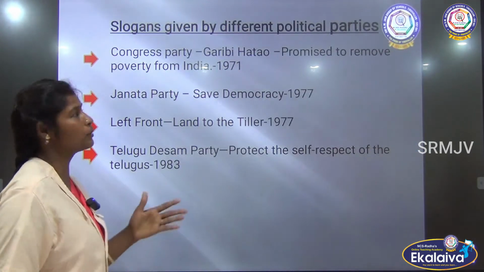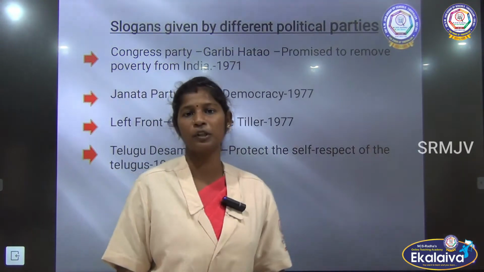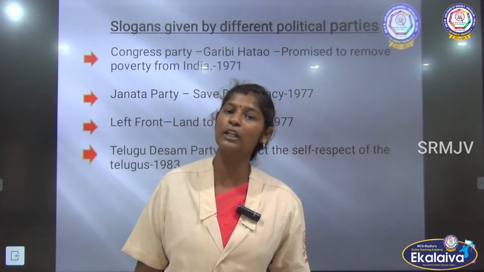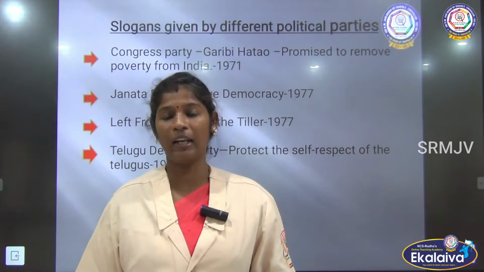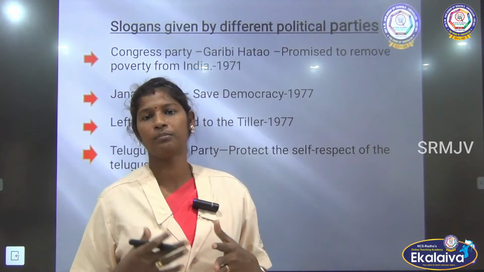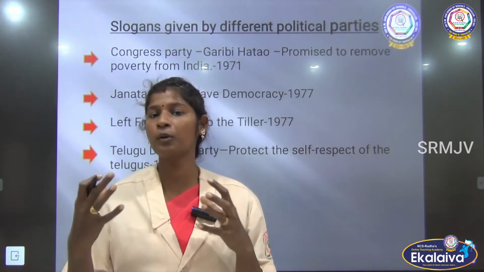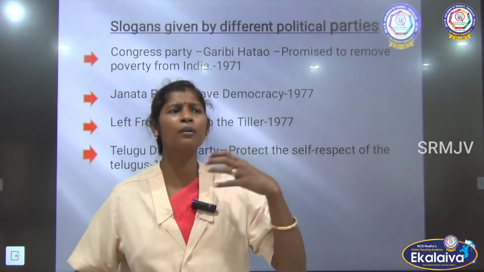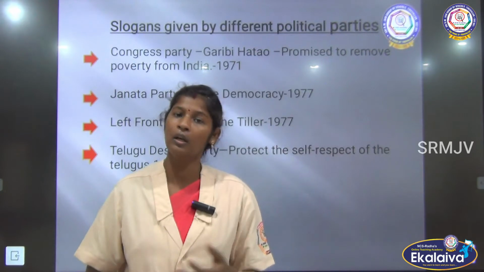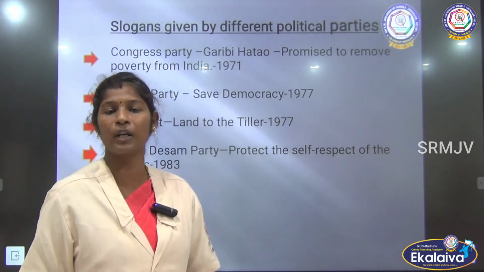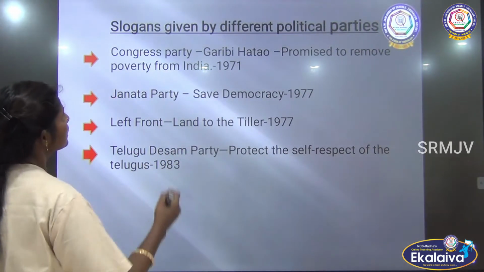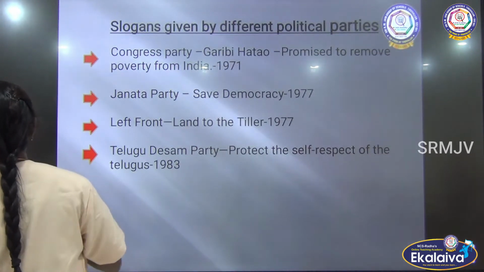So now we are going to look at the slogans raised by the different political parties. Of course, in India we follow free and fair elections only. So all the political parties try to attract the attention of people, so that they raise different slogans during the election time. That is what we are going to see now: the slogans given by the different political parties.